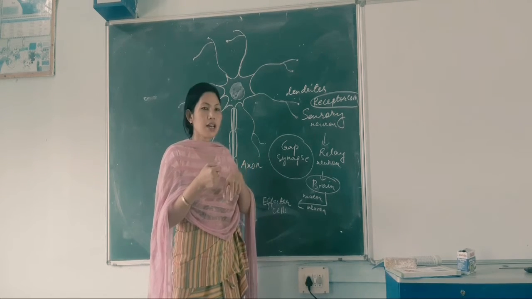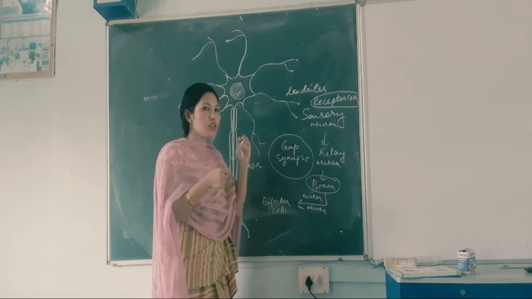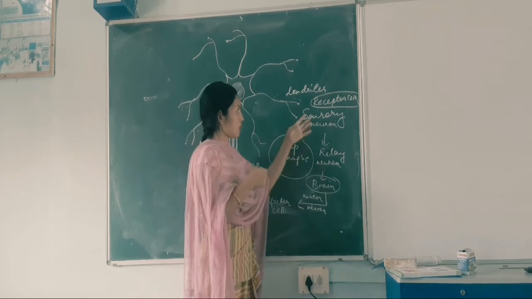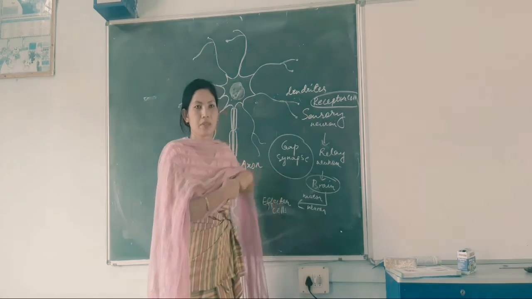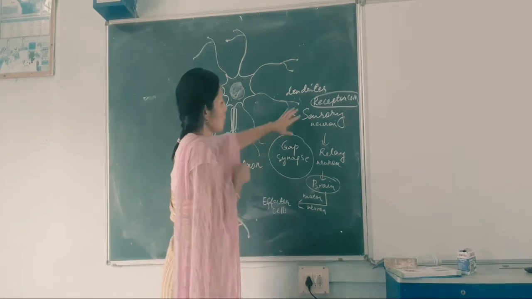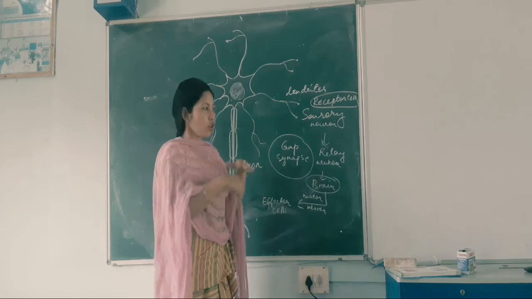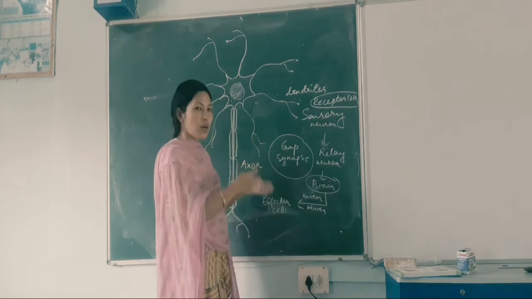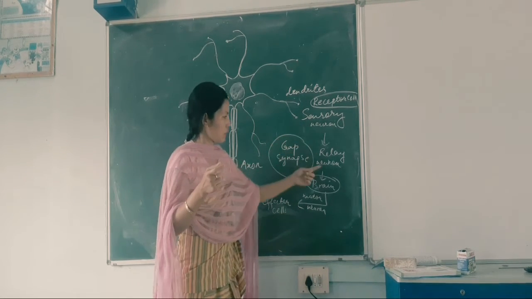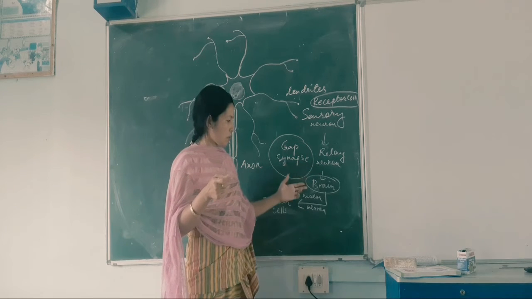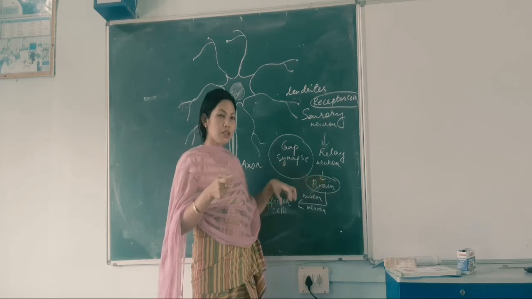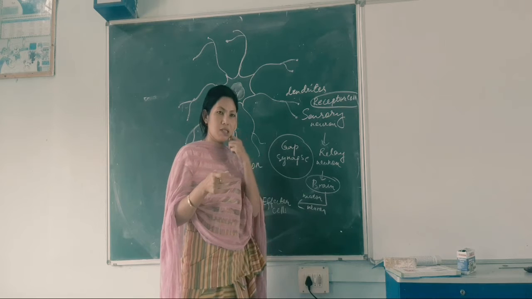The reason is that one neuron will not cover the entire distance from the receptor cell to the brain. They pass the message from one neuron to another, like sensory neuron to relay neuron to the brain, and finally the brain will interpret the message.